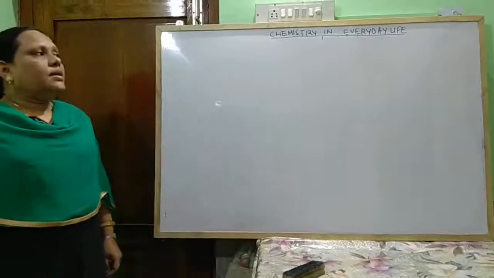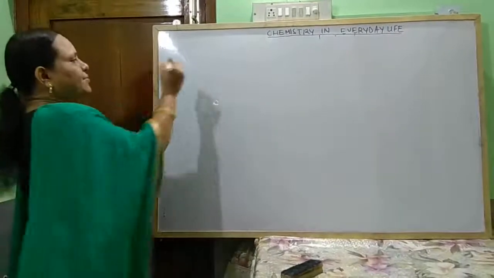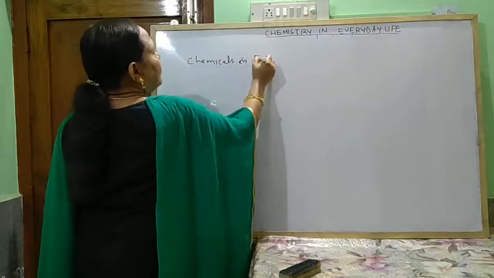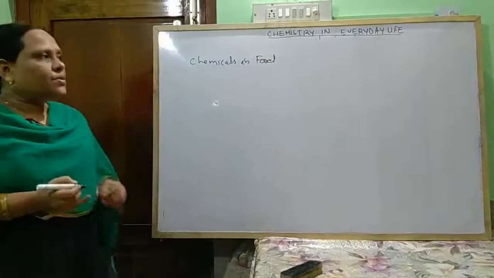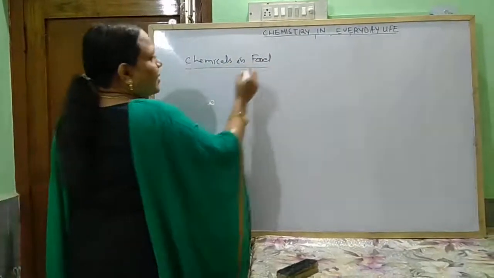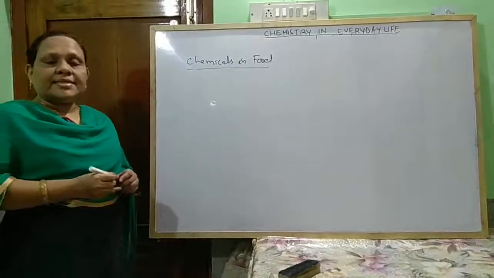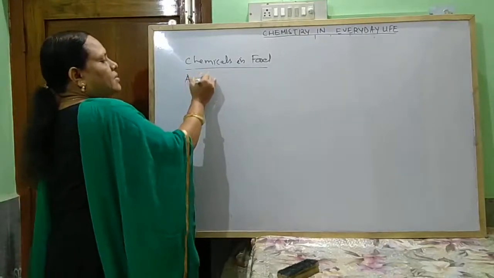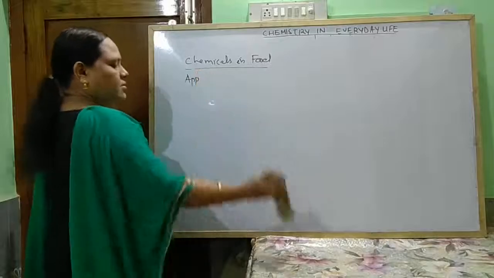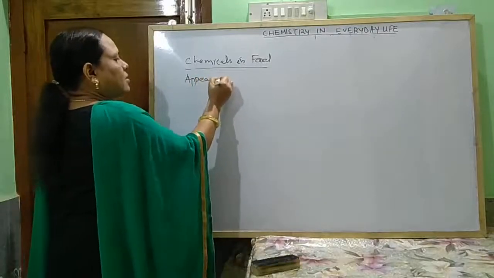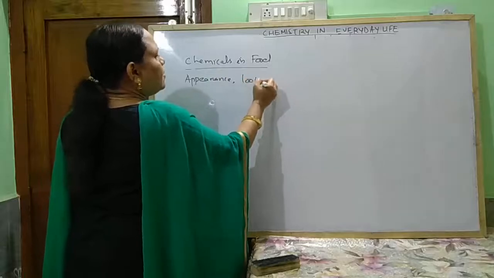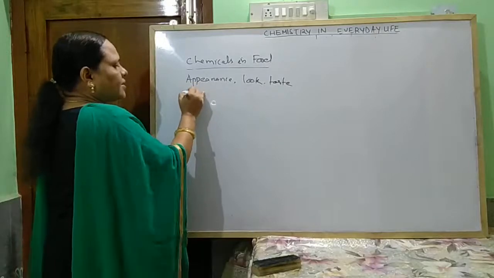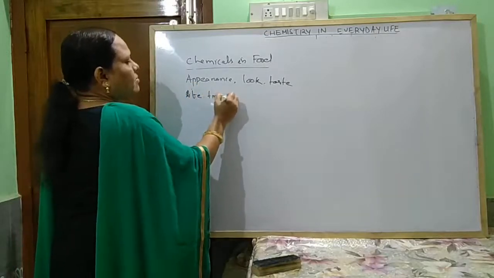Now next come to application of chemicals in food. Some chemicals are also used in food to enhance its look, that is its appearance, to increase its taste, and to increase the lifetime of food.